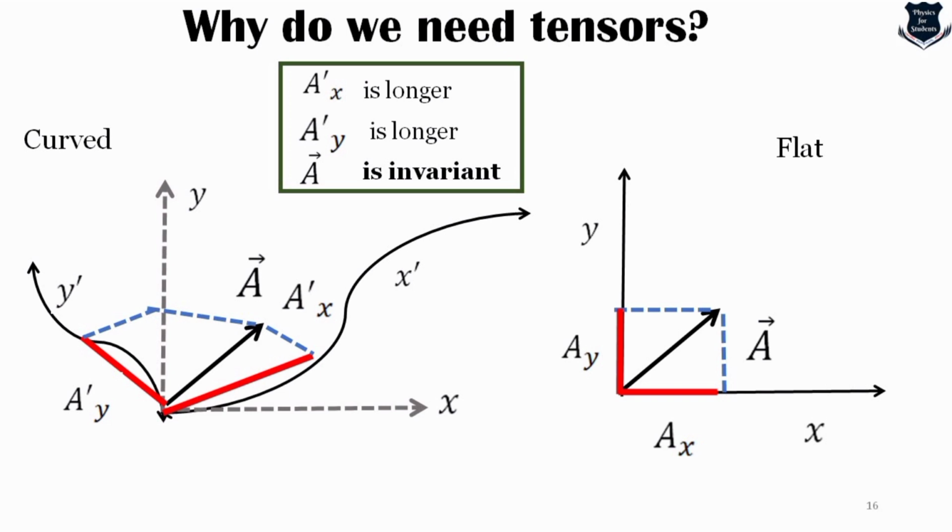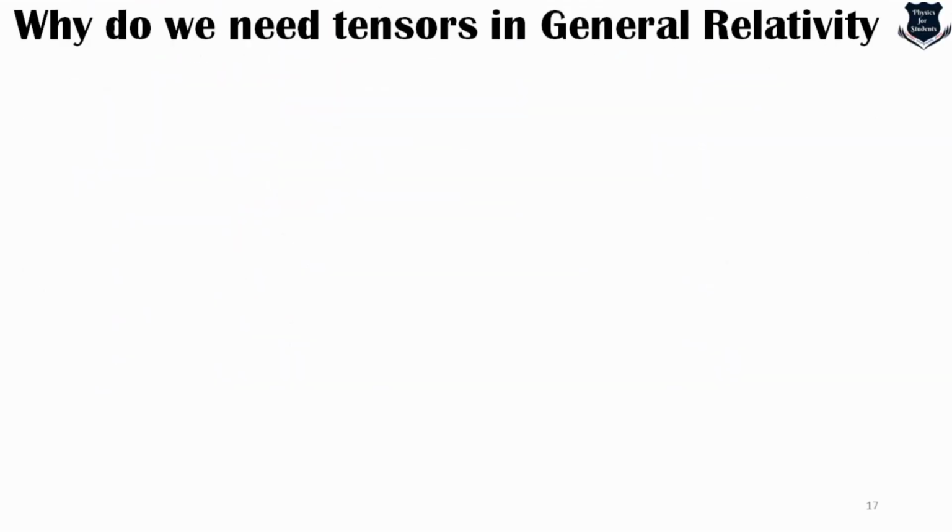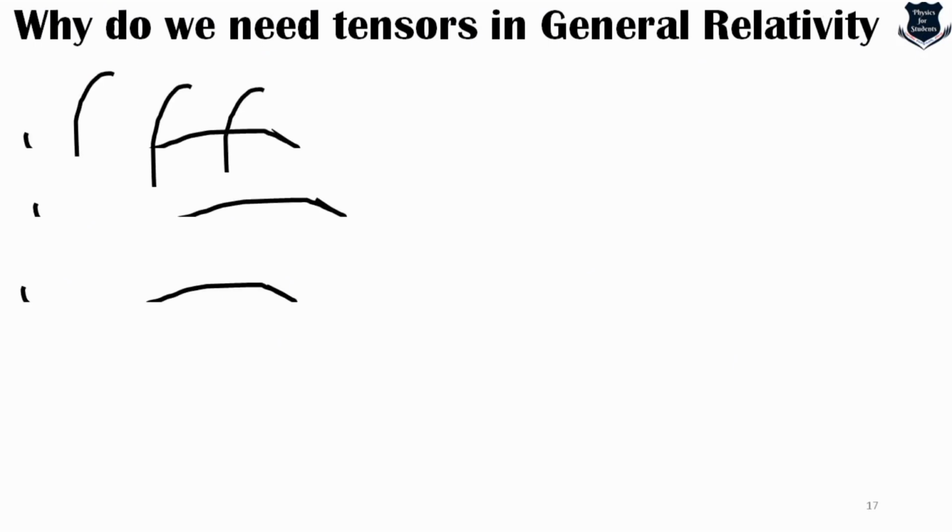So you see, the basic point is that if you're moving from a flat place to curved space and we are measuring the same vector from flat to curve, we see that the components of the vector changes. And that is why we need tensors in general relativity.